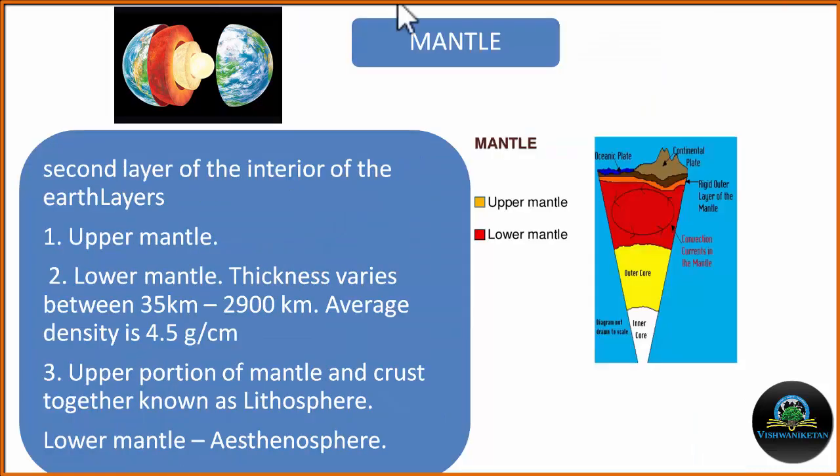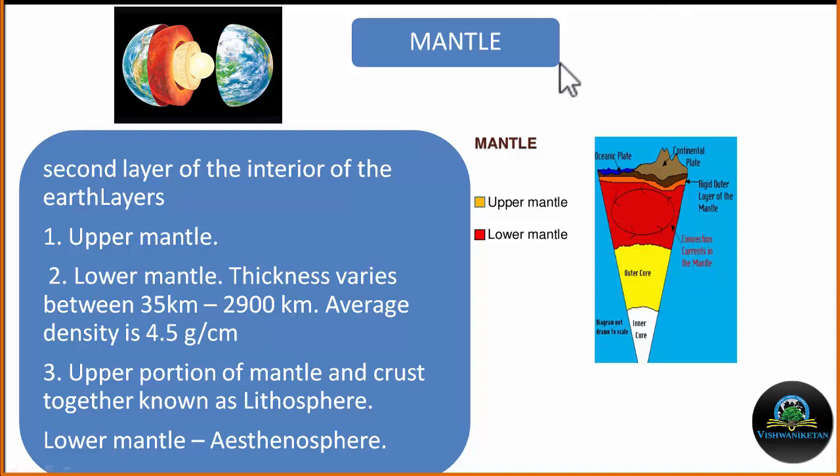The second layer of the Earth is the mantle. This mantle can be divided into the upper mantle and the lower mantle. The thickness of the mantle varies between 35 km to 2900 km. The average density of the mantle is 4.5 gram per centimeter cube.